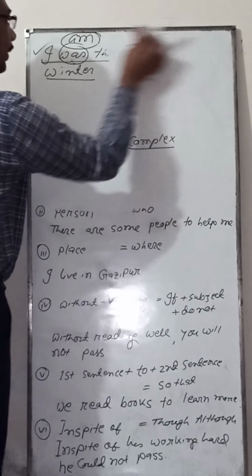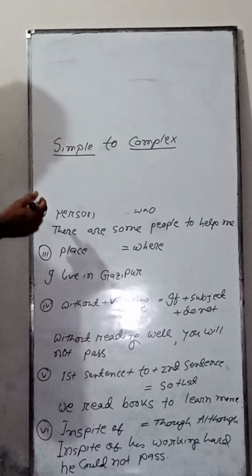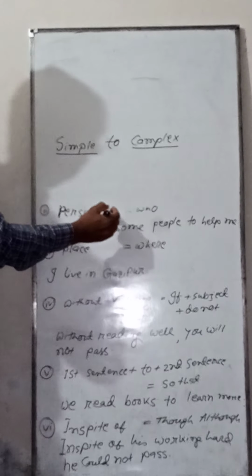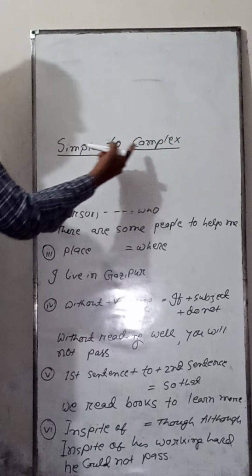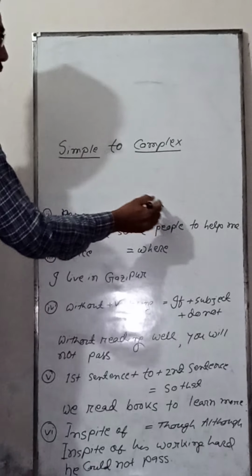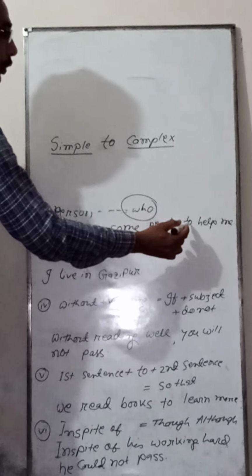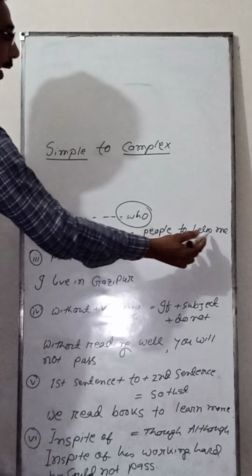And now I am going to discuss rule 2. If you find any sentence with a person and you have to change the simple sentence to complex, adding who. You see, there are some people to help me. There are some people to help me.